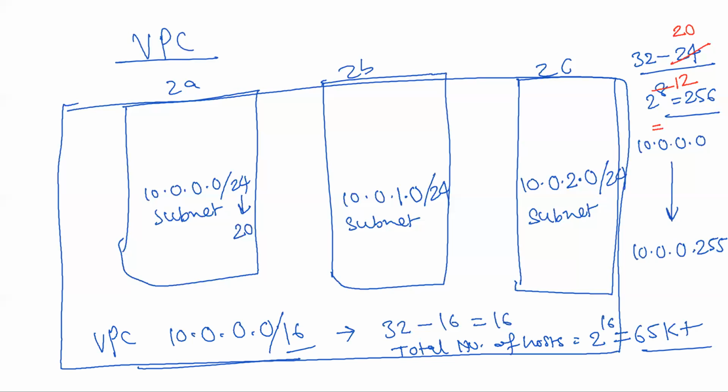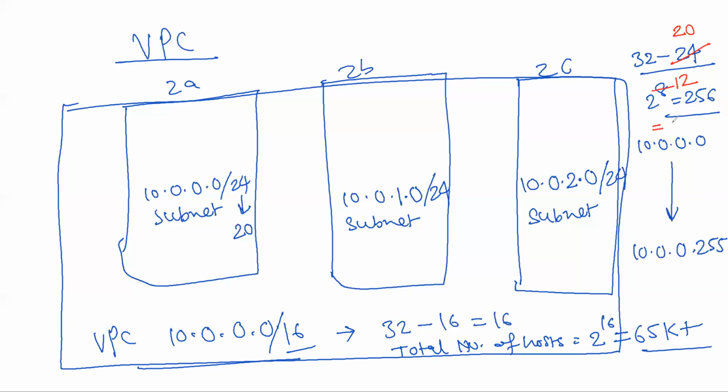We can do the calculation. We have this x raised to y function, so we use this. 2 raised to 12 is 4096.